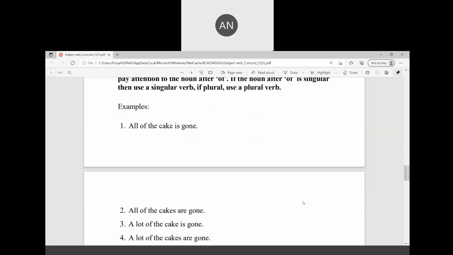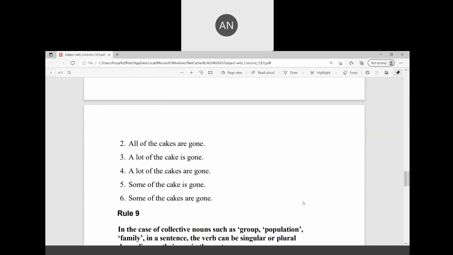Next, all of the cakes are gone. Now you can see after of, cakes is plural. That is why we have added are. A lot of cake is gone. A lot of the cakes are gone. Some of the cake is gone. Some of the cakes are gone.